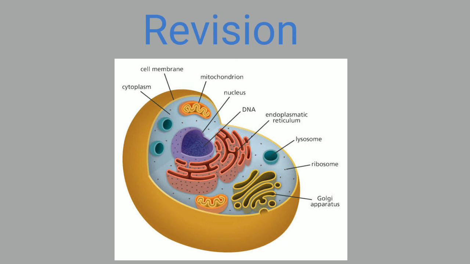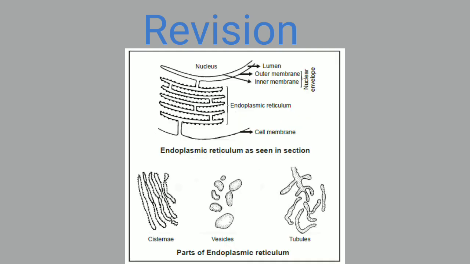So this is a part of the cytoplasm bounded by membranes, and these membranes, by their arrangement, take different names. The parallelly arranged part of the endoplasmic reticulum is called the cisternae, the tubular part is called the tubules, and the round or oval shaped part is called the vesicles.